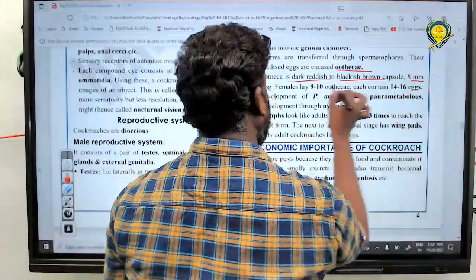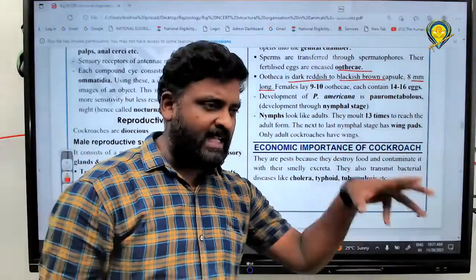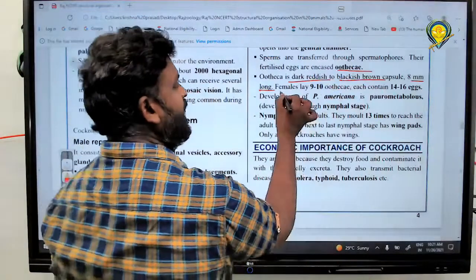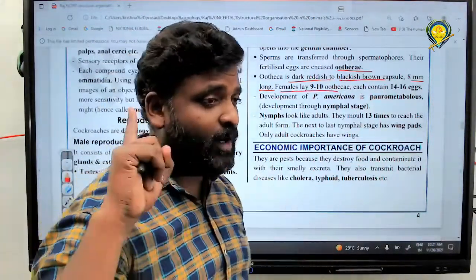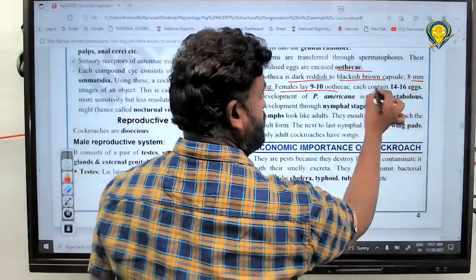What is the length of them? Could you please find out? 8 millimeters is the length of the ootheca. Very good. A female lays how many oothecae? 9 to 10 oothecae. But in earthworm, how many? 1, right. And next one, each ootheca contains how many?